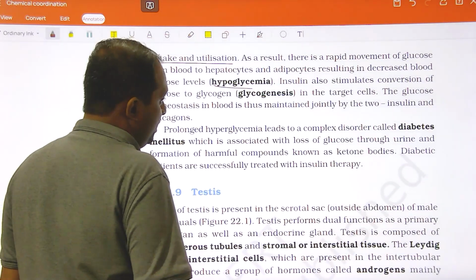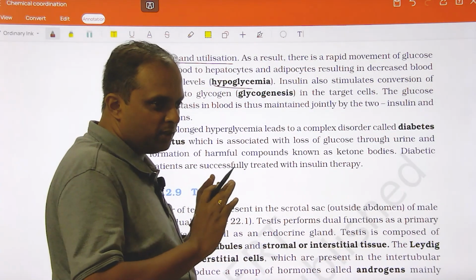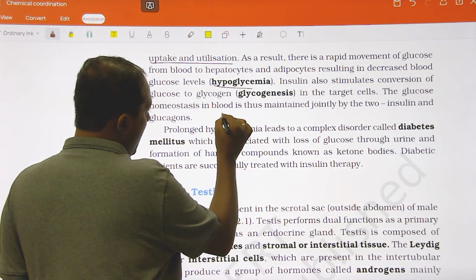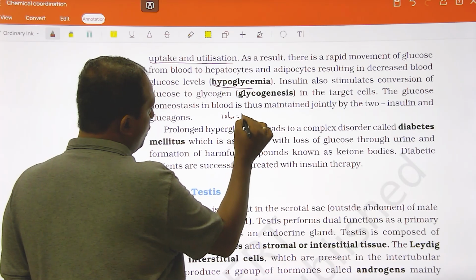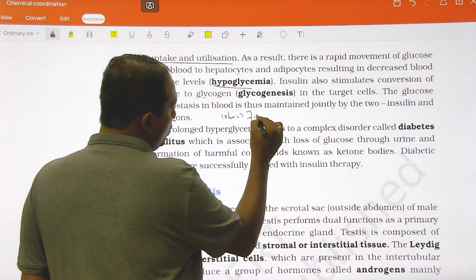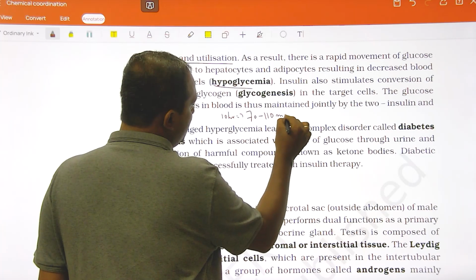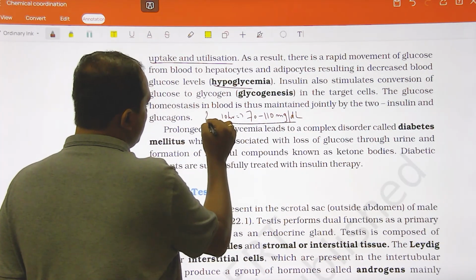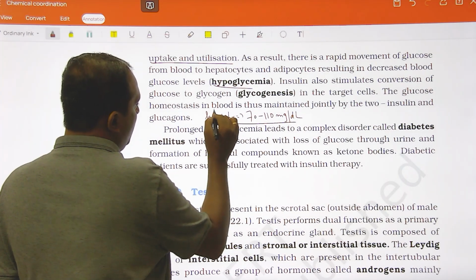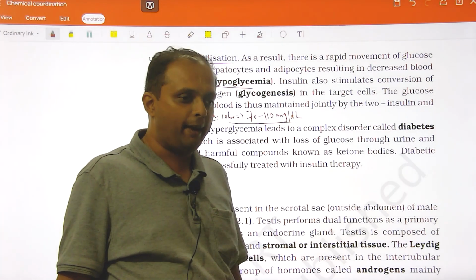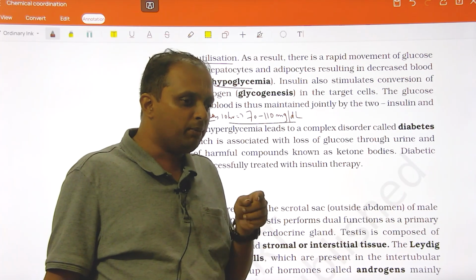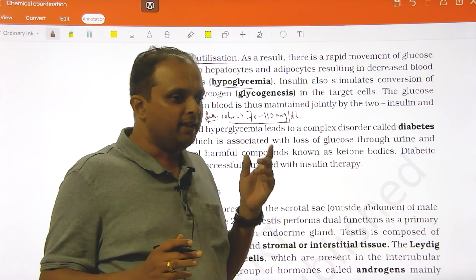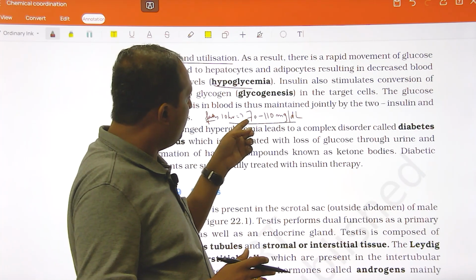And listen, dear, this is how insulin and glucagon are going to play a role. The normal blood glucose level after 10 hours of fasting is going to be 70 to 110 milligram per deciliter. Our Indian practice generally follows the American Diabetic Association. So people who take a blood glucose test have to fast for at least 10 hours. Then they give their blood sample, which should show 70 to 110.